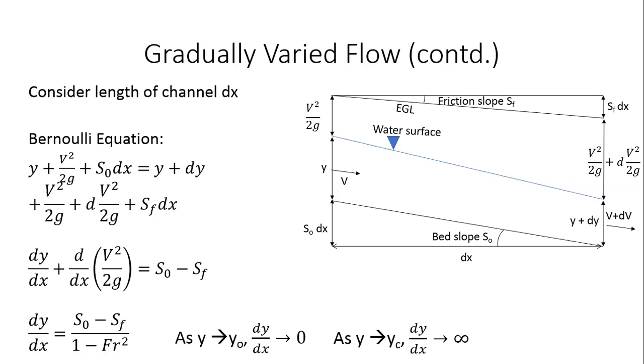Okay, all right. So now classification of slopes is what I would like to talk about. Now this seems like a little bit of a different topic, but this has a lot of relevance to what we're talking about in terms of gradually varied flow profiles. Because if you remember correctly, we did say that gradually varied flow profiles happen when there is a change in the bed slope. So it is important to understand what role the bed slope plays in the gradually varied flow profile.